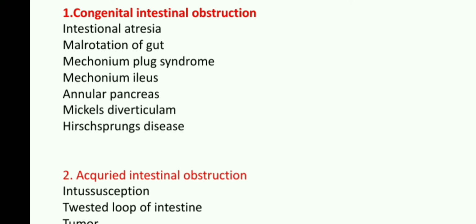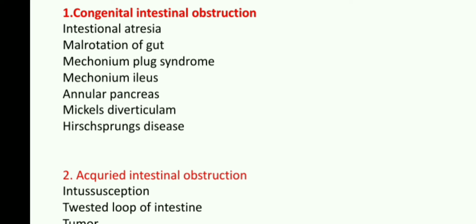And the next one is meconium ileus. Meconium ileus occurs due to an inspissated putty-like meconium plug that is present in the lumen of the terminal ileum. This also may lead to obstruction of the intestines, so it is called meconium ileus.